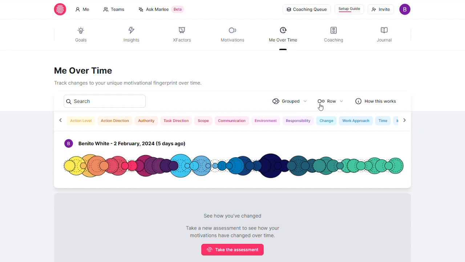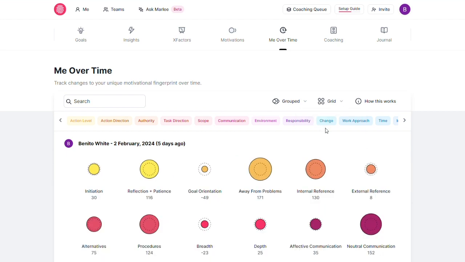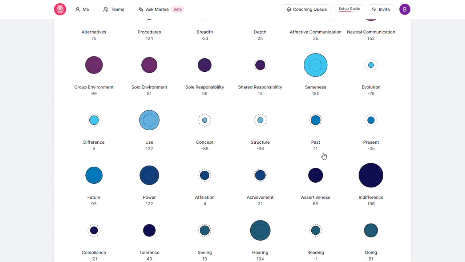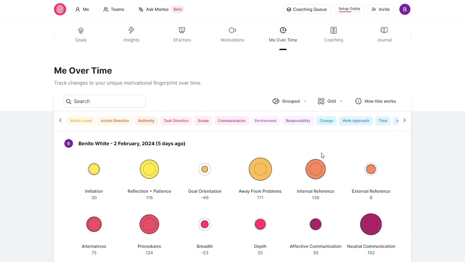This is an especially powerful feature designed to help you crush your goals by helping you visualize your progress if you're actively working to increase or decrease specific motivations, perhaps through our personalized coaching programs. This way, your hard work becomes more tangible, and since what gets measured gets managed, you'll be able to ensure you're always on the right path and can correct your course if you're not.